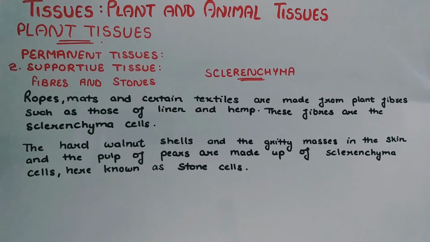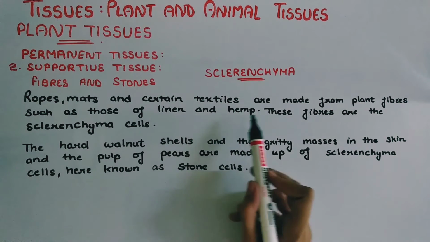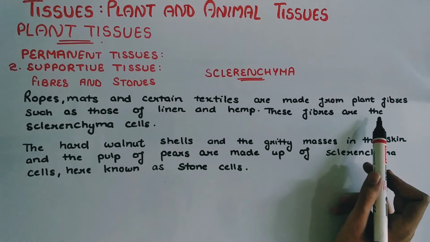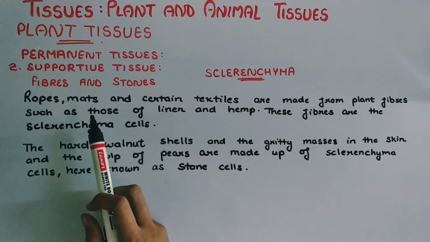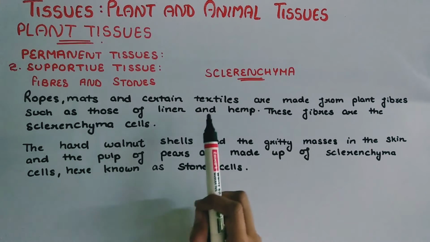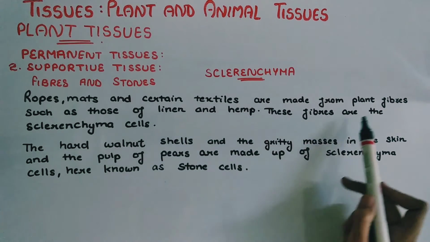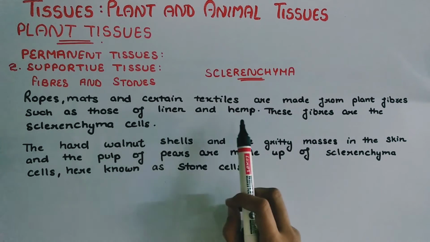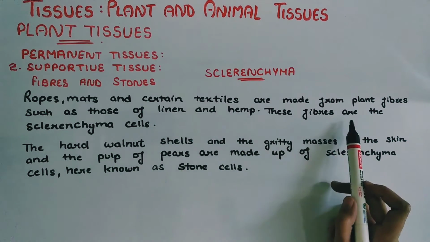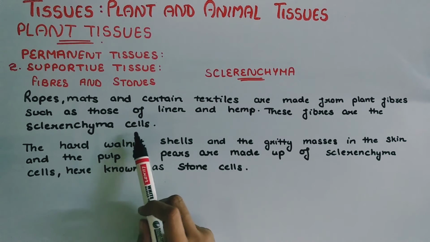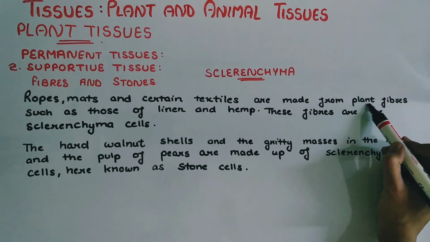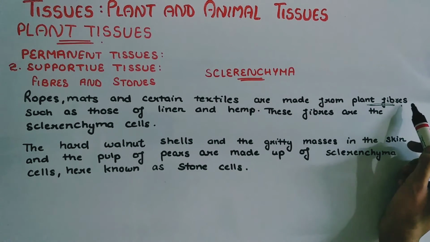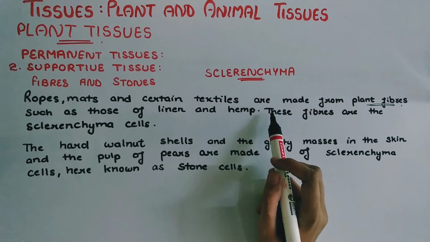Next topic under sclerenchyma is fibers and stones. Ropes, mats, and certain textiles are made from plant fibers such as those of linen and hemp. These fibers are the sclerenchyma cells. The plant fibers that are used to make ropes and mats are the sclerenchyma fibers.